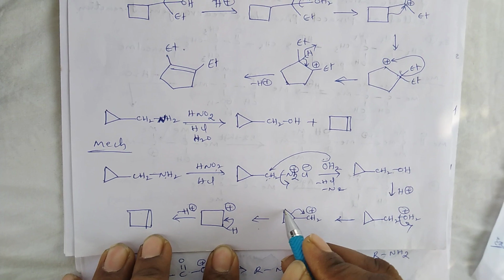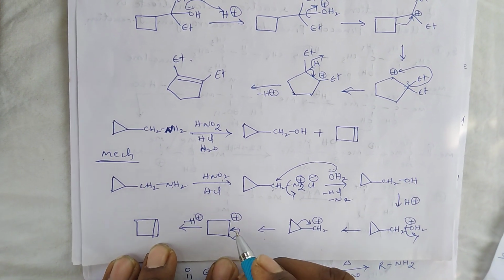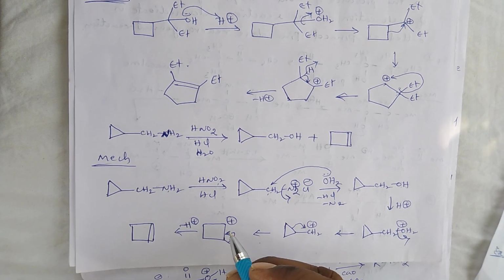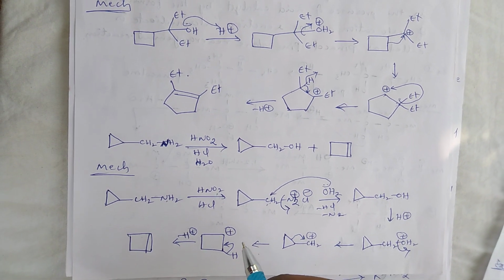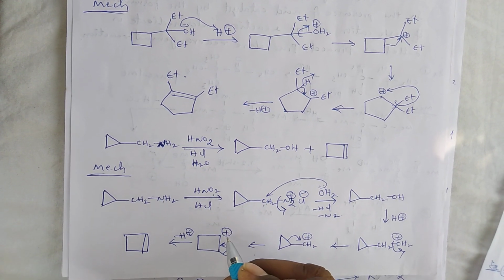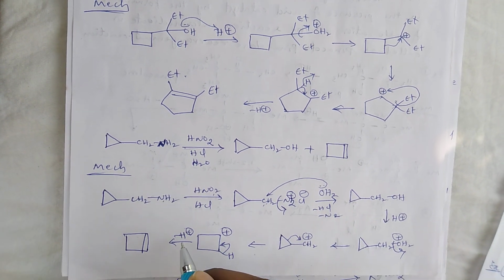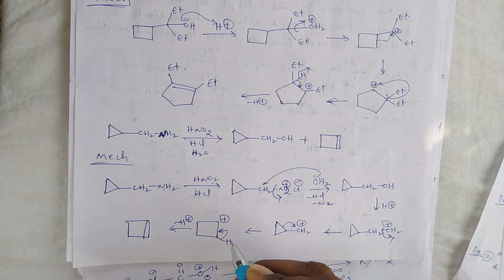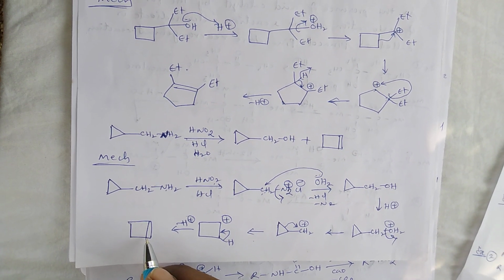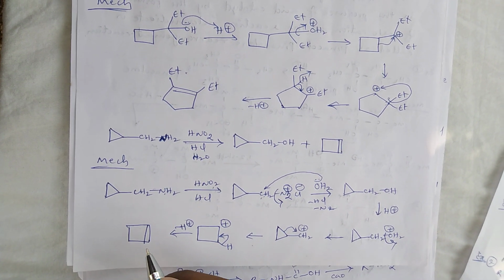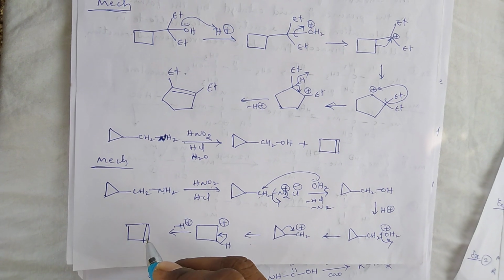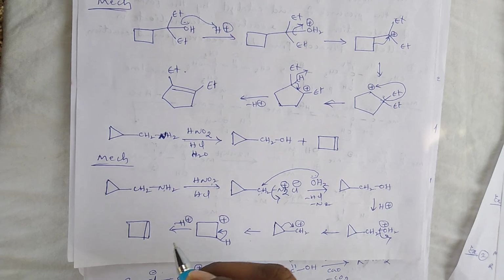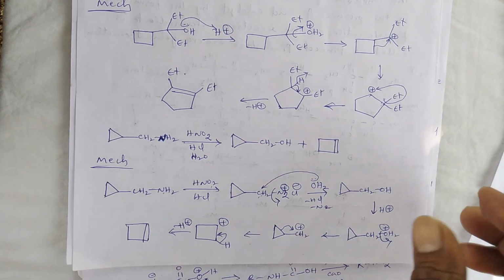When this molecule undergoes ring expansion, finally the cyclopropyl carbonium ion is produced by the loss of H plus ion in the presence of any base. Finally the resulting product is cycloalkene molecule.